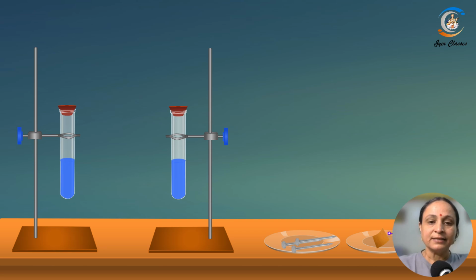For this, we are going to take a test tube and mount it on the stand. Now you have got some iron nail. It should be new, it should not be rusted. If it is rusted, then what you should do, you should clean it, rub it and keep it dry.